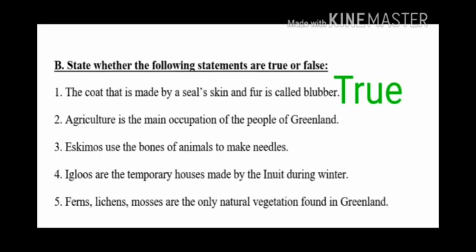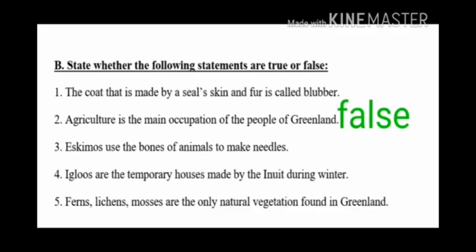Children, second question. Agriculture is the main occupation of the people of Greenland. The answer is false. Children, the main occupation of the people is fishing, hunting and mining.